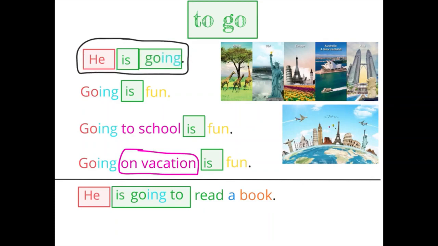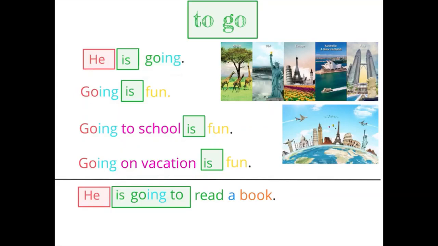But do you remember how we can also take that word going and call it the act of going and put it as the subject of the sentence? So in this sentence, we're trying to use going as the subject. But does this sentence make sense? Going is fun. This sentence does not make sense. If we are going to use going as the subject of the sentence, we need to say, where are we going? We need the subject of the sentence to make sense.